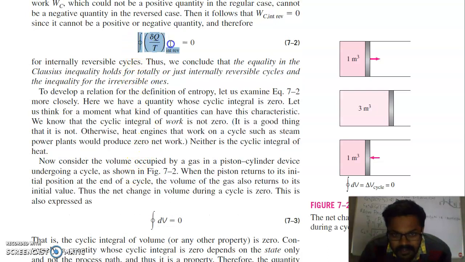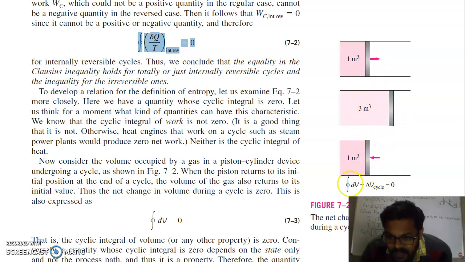Now we had this relation, your Clausius inequality, that the cyclic integral of del Q by T is equal to 0 for reversible cycles. Take another example, this example of a piston and cylinder. Here you can see, the initial volume is suppose 1 meter cube, then the volume has increased from 1 meter cube to 3 meter cube, and then again the piston has moved back to the same position and the volume has decreased to 1 meter cube.